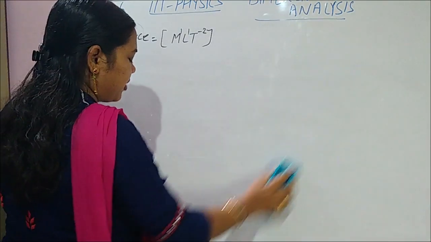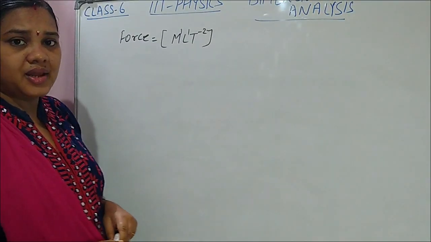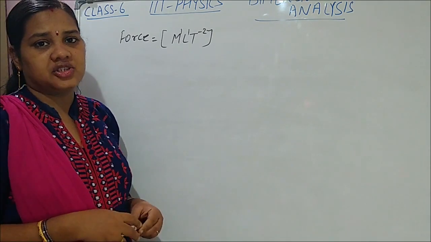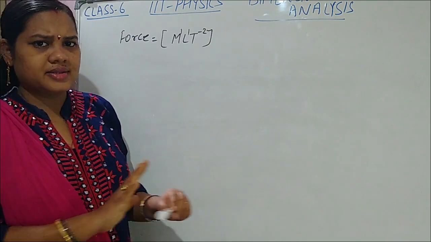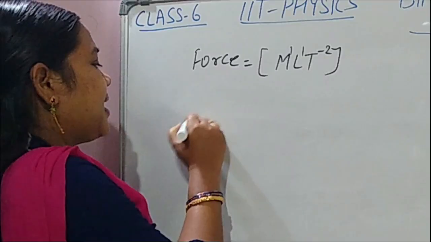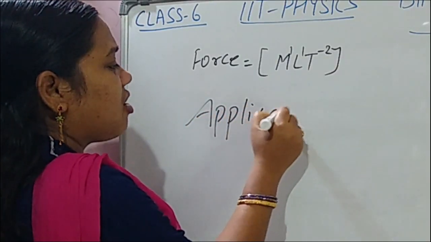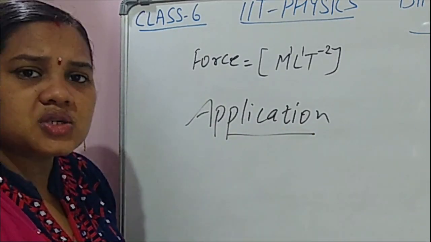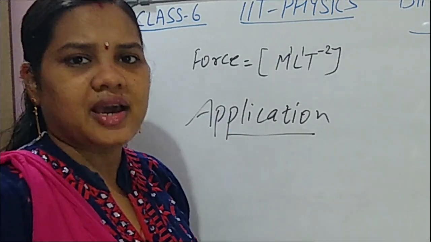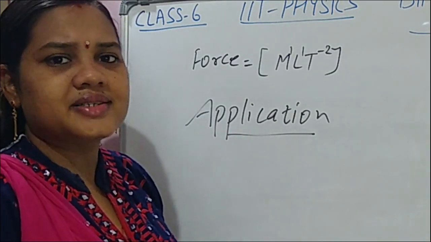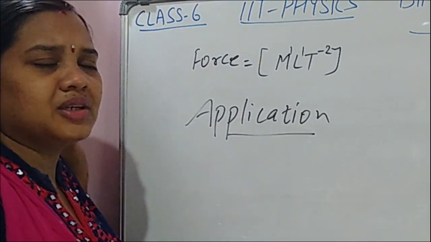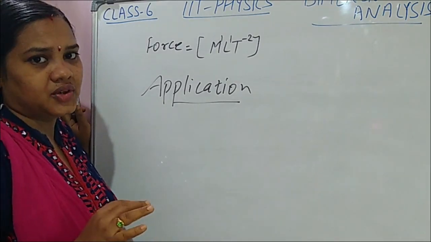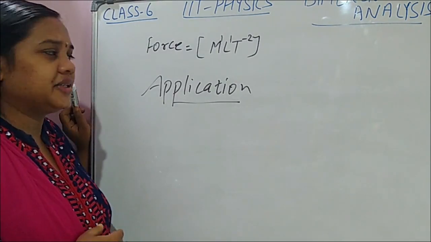So, see children, we discussed what is dimensional formula, what is dimension. Then next we discussed how to find dimensional formula for any physical quantity. This is also over. Next, what is the application of dimensional formula? How is this dimensional formula used, for what purpose are we finding it? So the application of dimensional formula is to check the formula for a quantity. Checking.